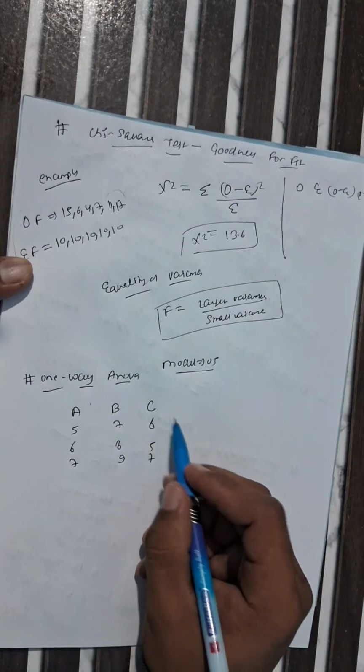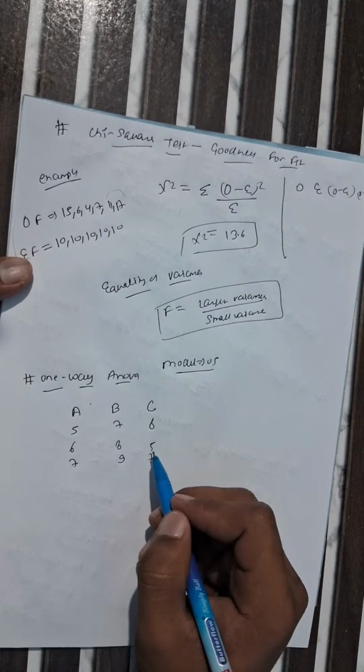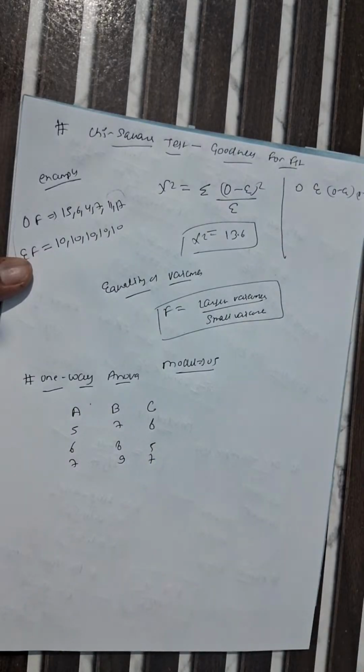So I can write the given data in tabular form. And the question asks us to test whether the machines are equally effective at 5% level of significance.